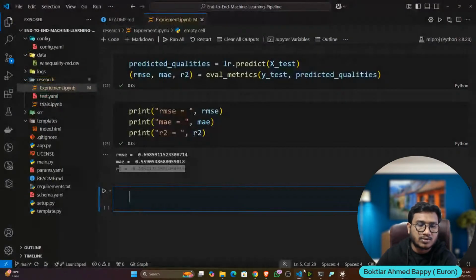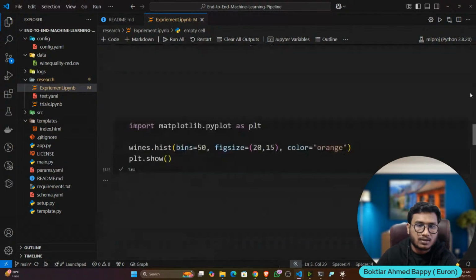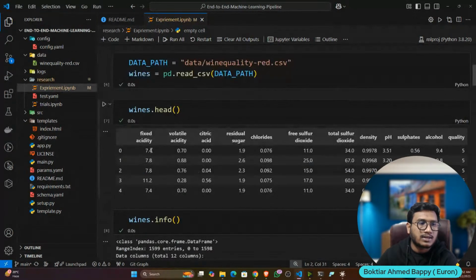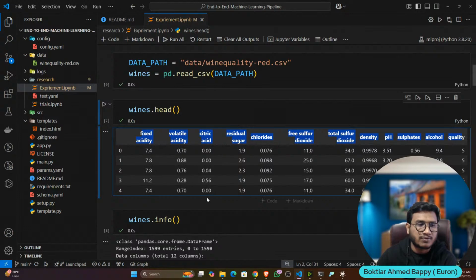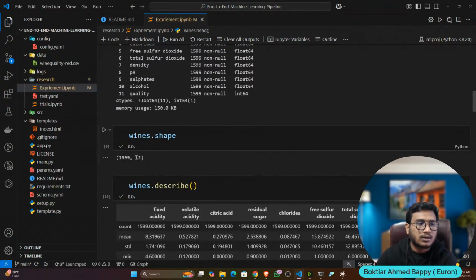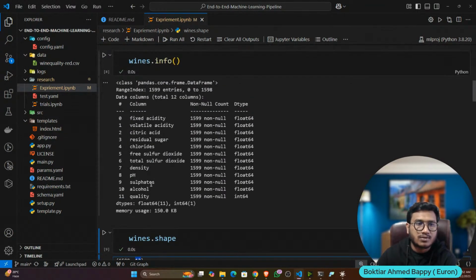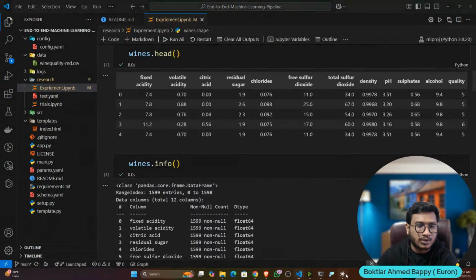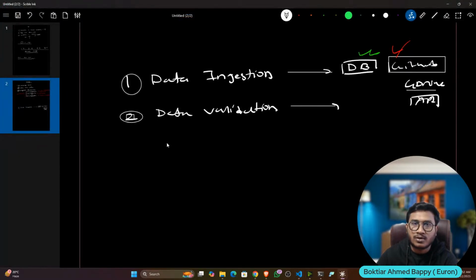What is my actual data? I think you remember, this is my actual data. In this data, these are my schema, these are my features. How many columns do we have? 12 columns. So you have to do these kinds of verification: whether it has 12 columns or not, whether all the columns are matching or not, whether all the data types are matching or not. This is called validation.